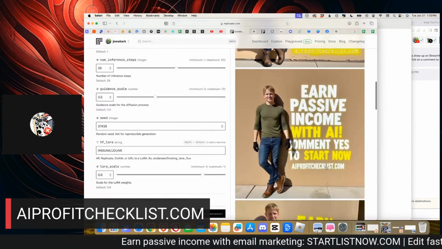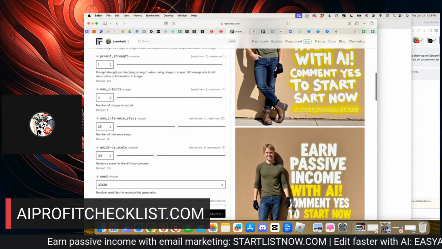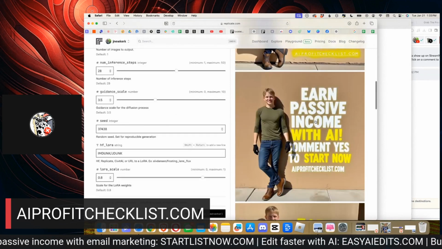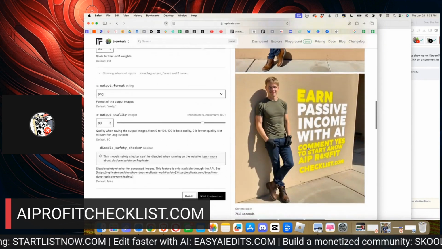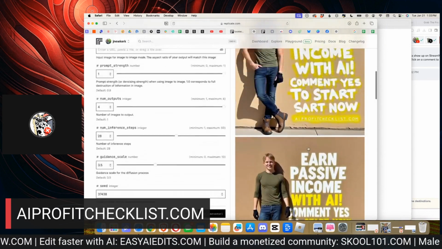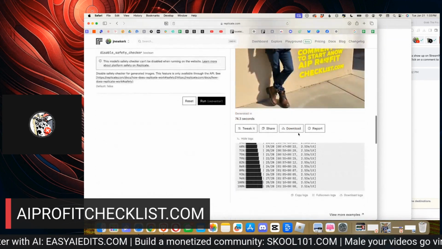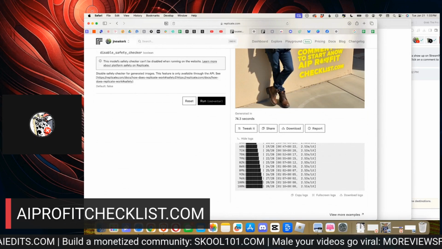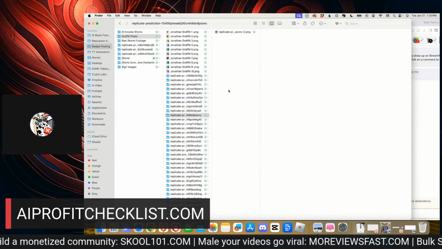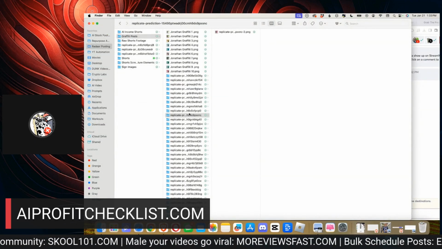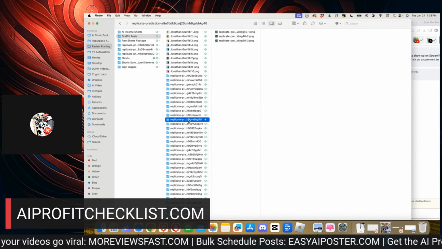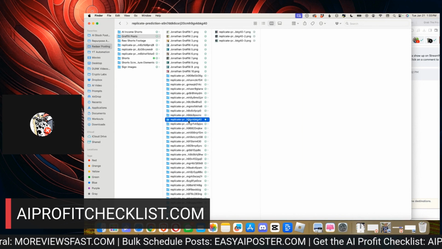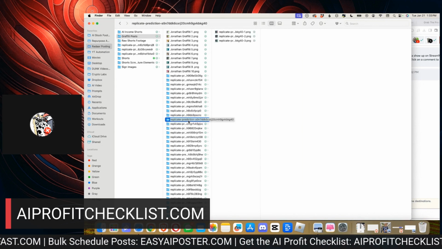These aren't as, so it's like burly bright, hard to read, but earn passive income with AI, comment yes to start now, and so on and so forth. So I only really got 2 good ones out of that one, but it's fine. So now I can just download that again. And why don't we just go through this whole entire thing since I started this process, and then we'll be able to start another round afterwards.